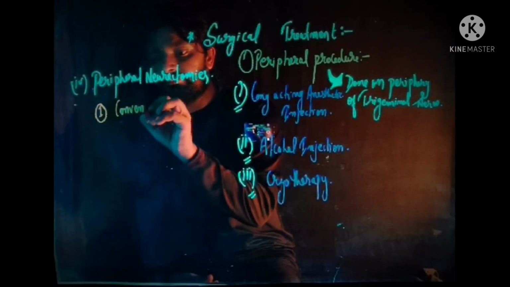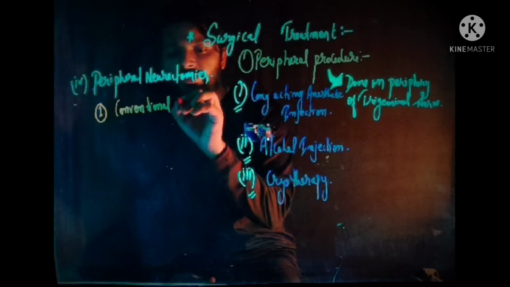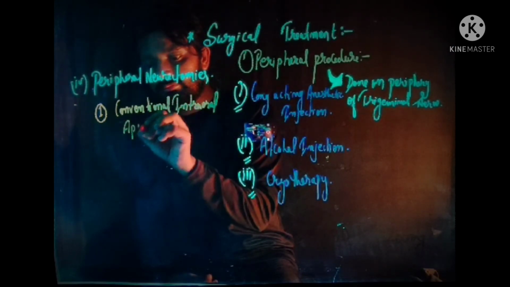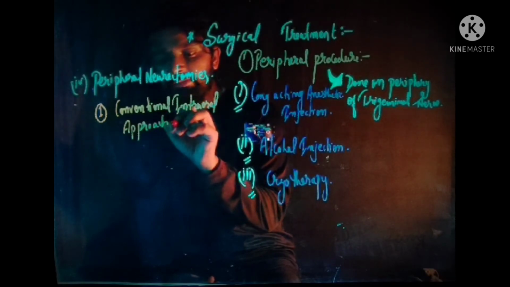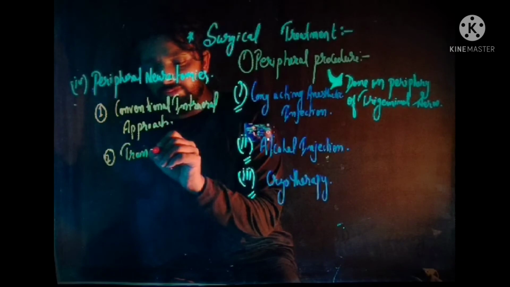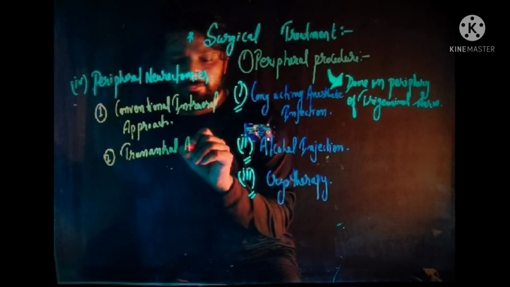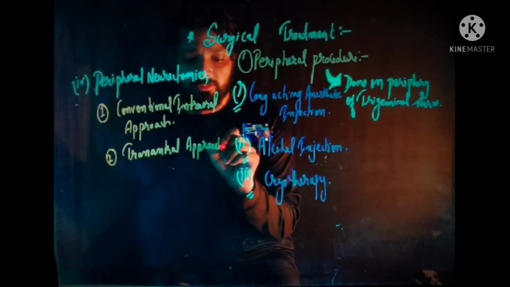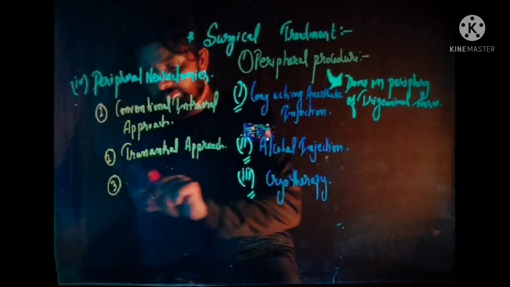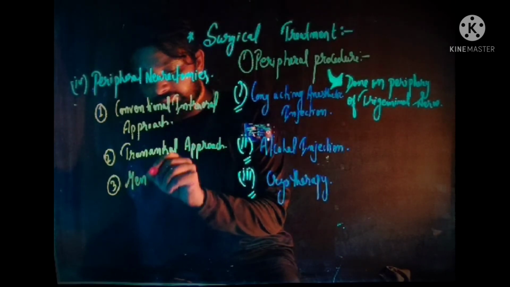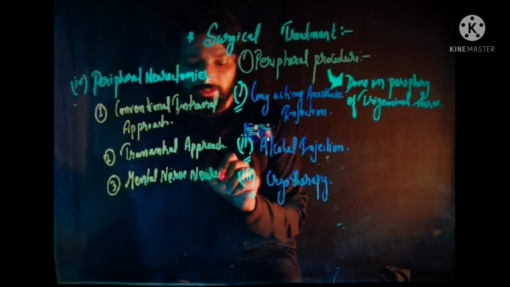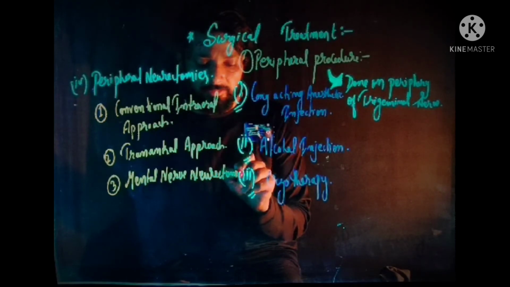The first one is the conventional intraoral approach. Second one is the transantral approach. Third one is mental nerve neurectomy.